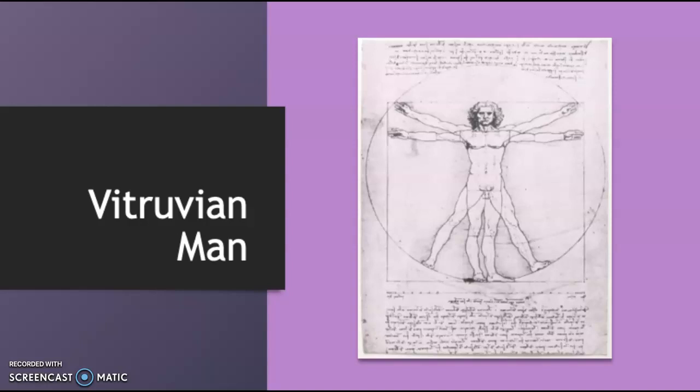And this is a great example of how we can see the human body is used to shed light on solving proportions and shapes. That is, the human body, when standing feet on the ground and stretching his arms, can be placed in a square. Likewise, if the body's arms and legs are spread out, it can be inscribed into a circle.